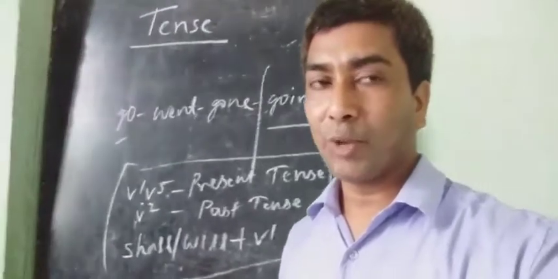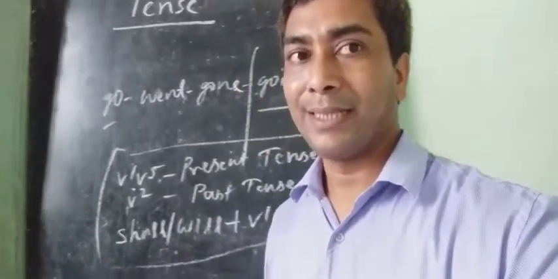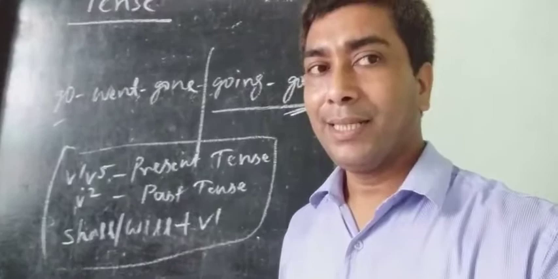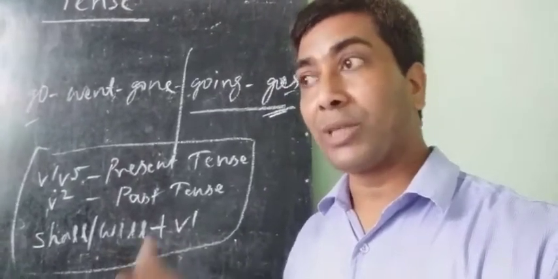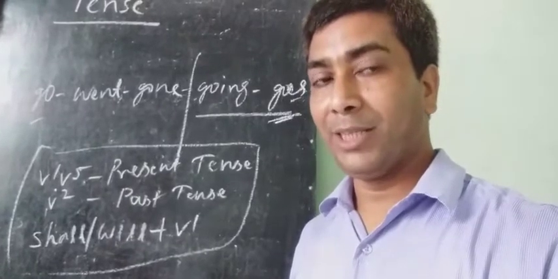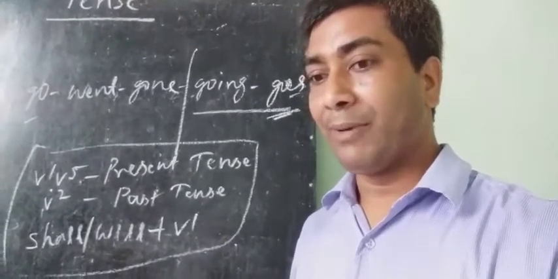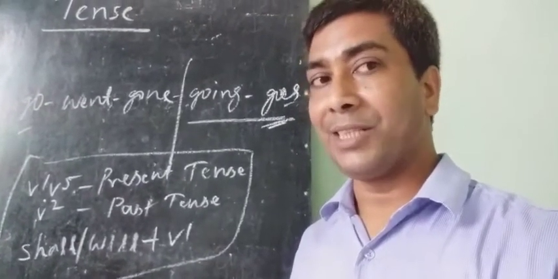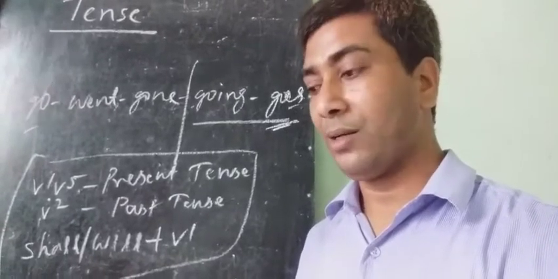My friend is going to buy a car is present tense, but it does not indicate present time. It indicates future time. It means my friend has the intention to buy a car in future.